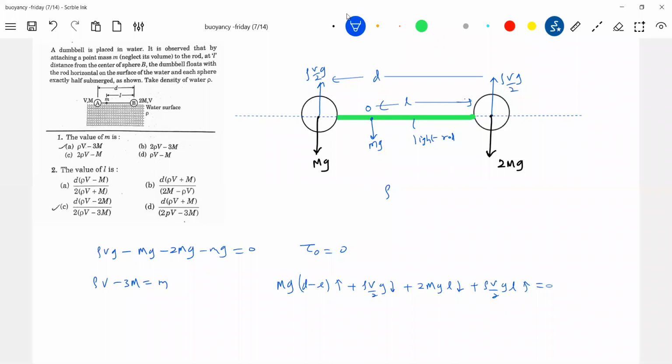Can I apply torque about point A also? Anything, if you want, you can do that. Net torque about A is 0. Net torque about B should be 0. About any point you can apply it and solve it to get the required answer.